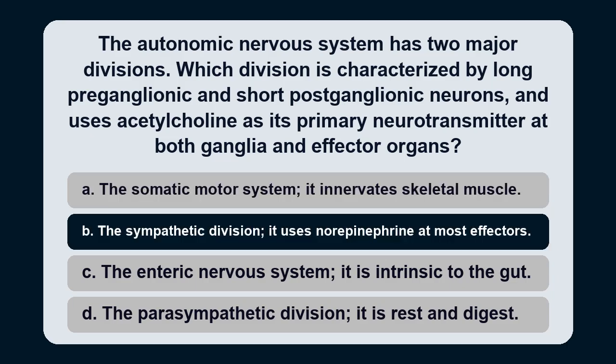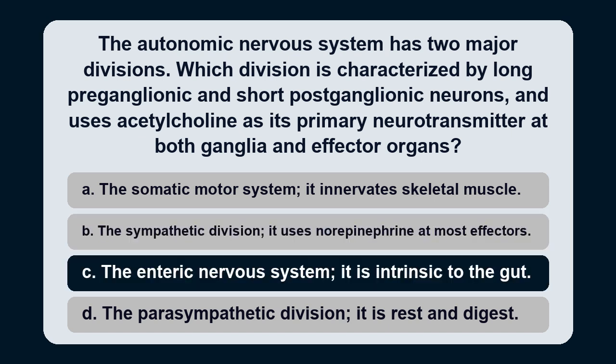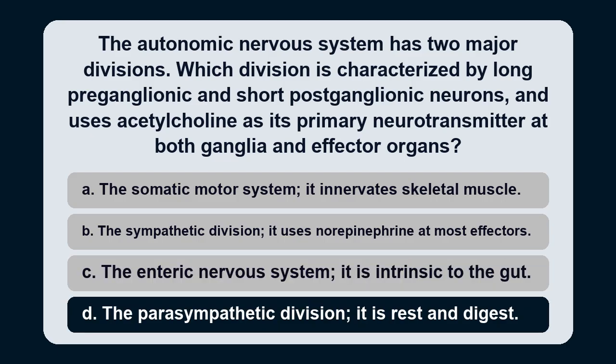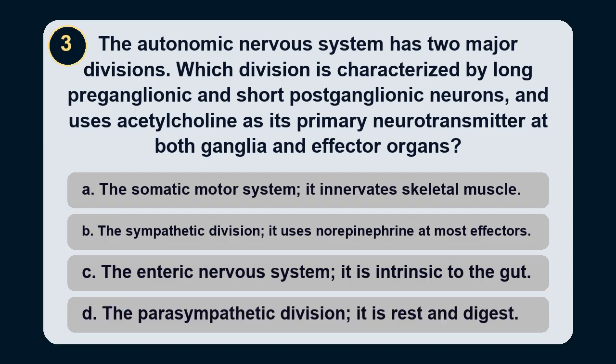Option B. The sympathetic division. It uses norepinephrine at most effectors. Option C. The enteric nervous system. It is intrinsic to the gut. Option D. The parasympathetic division. It is rest and digest.